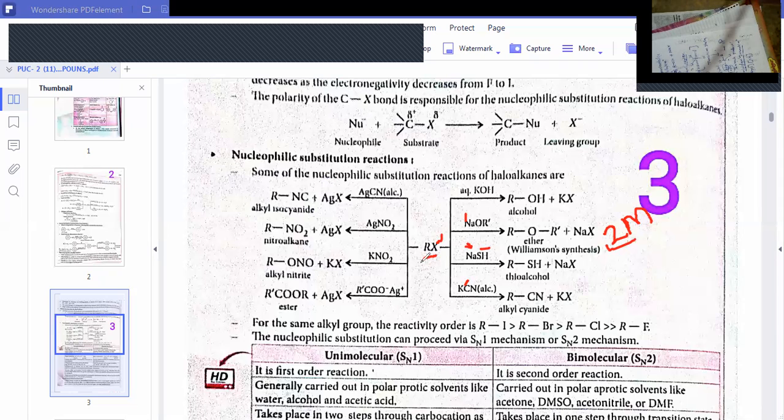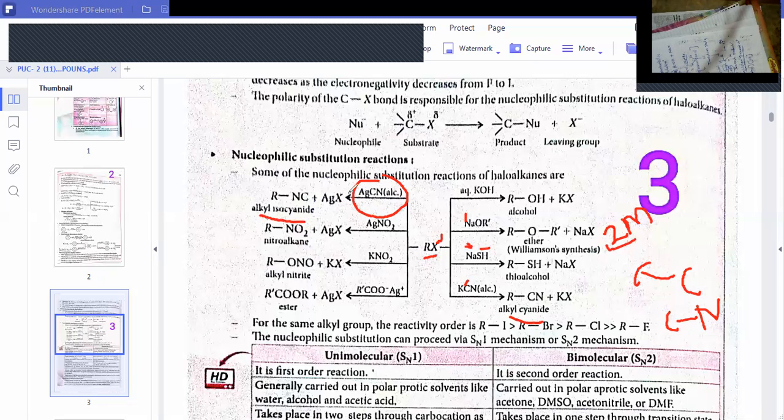But here carbon can form the bond because the C-C bond is stronger than the C-N bond. It is a 2 marks question at PUC level also: why does KCN give alkyl cyanide? Whereas AgCN gives isocyanides. Both are CN, but here isocyanide comes and here alkyl cyanide comes.